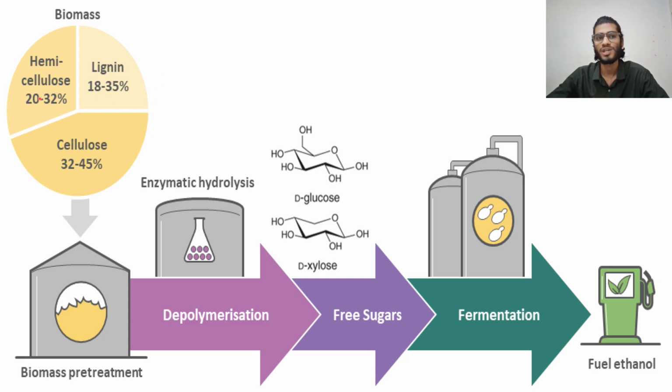As we discussed, for cellulose and hemicellulose we can use biological pre-treatment, and for lignin we can use different kinds of pre-treatment techniques. The biomass first goes through the pre-treatment process, where it is depolymerized, so the polymers are broken down into monomers or simpler forms with the help of enzymatic reactions.